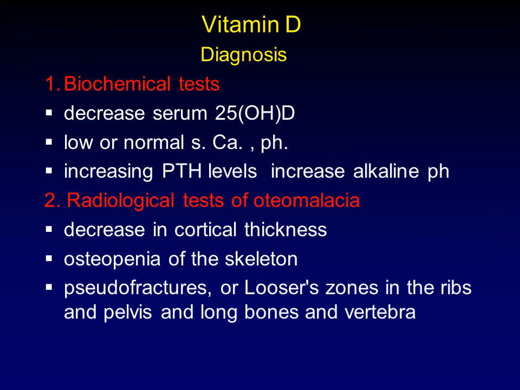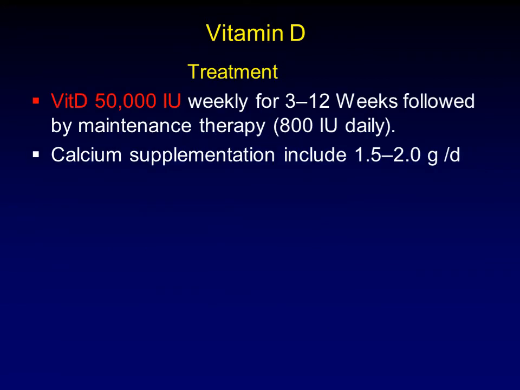There is a global decrease in the cortical thickness and diffuse osteopenia of the skeleton, which decreases the density of the bone on X-ray and causes what is called Gauss vertebra, in which the density of the vertebra equals the surrounding abdominal density, which is abnormal, and the development of pseudofractures, as we mentioned before.